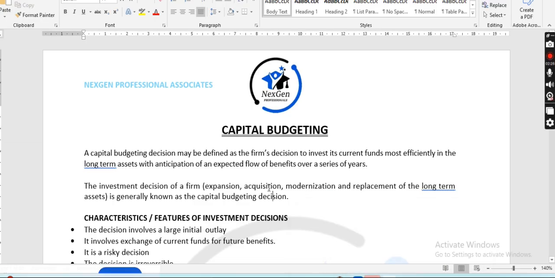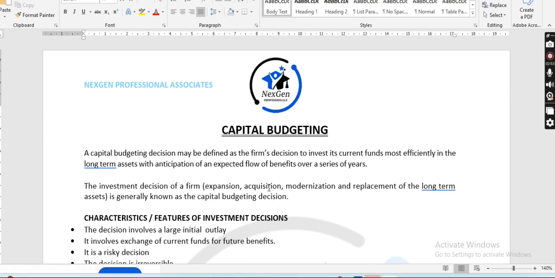Capital budgeting is mainly for when you want to go into a long-term investment in terms of capital. Probably you want to go into expansion of your business, acquisition, modernization, or replacement of some of these assets.